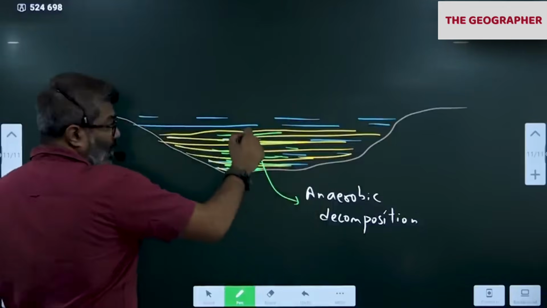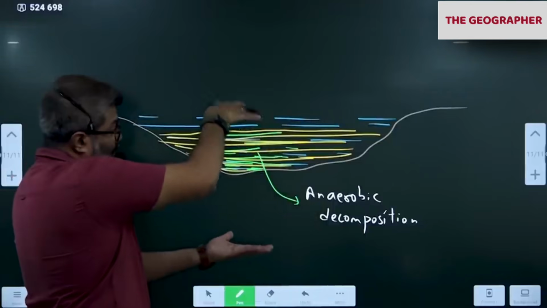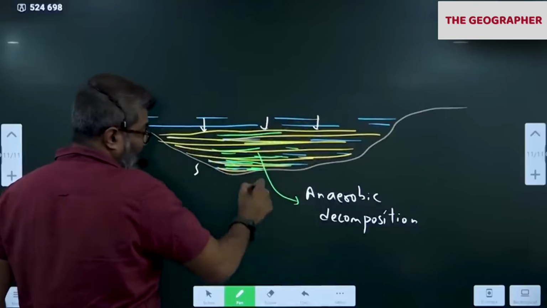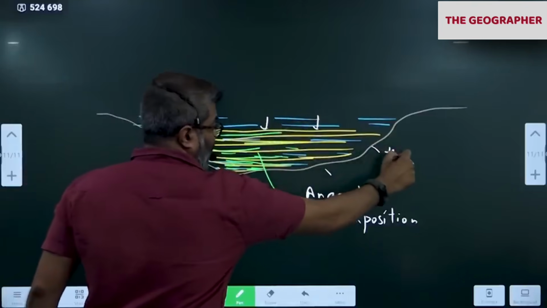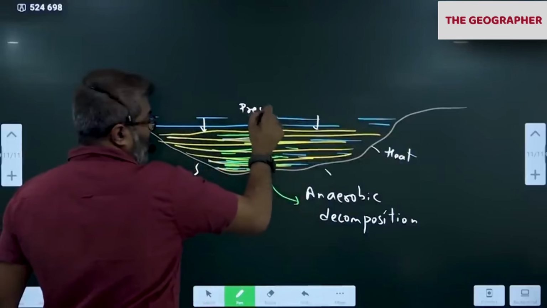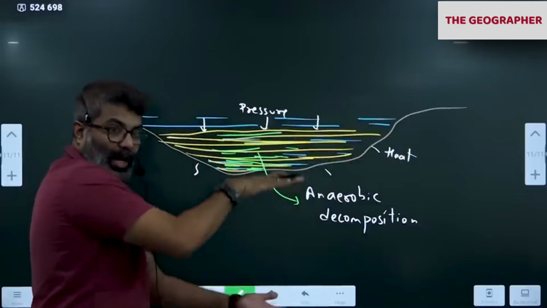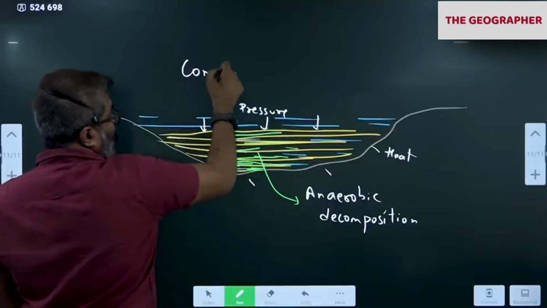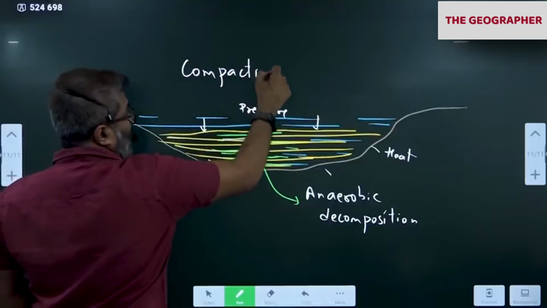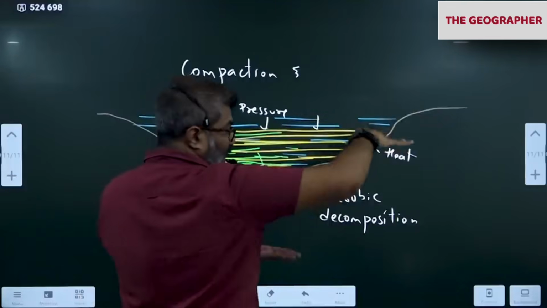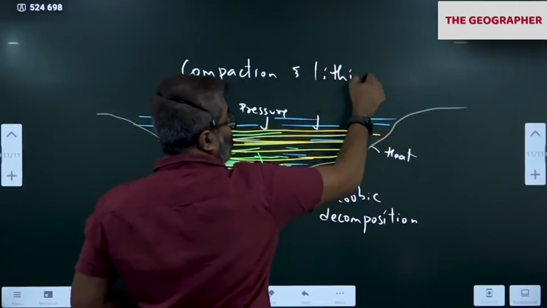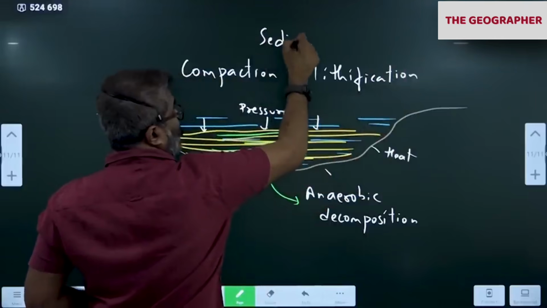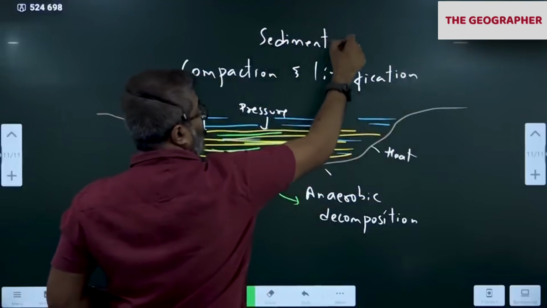Please notice this. All this sand will be under compression because of the load of the water. Don't you think the load of the water will be there? Water load, and heat from the surrounding earth. Due to heat and pressure, all the sediments come under compaction, like they are getting pressed like this. And over a period of time, the sediment becomes hard. Lithification. Compaction and lithification of sediments, and this becomes sedimentary rock.